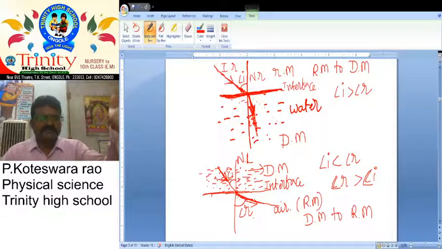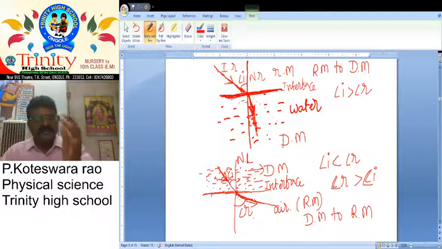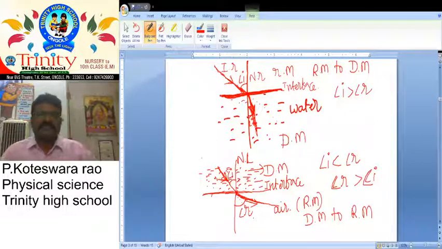And if the light ray travels from denser medium to rarer medium, why is the light ray more deviated away from the normal line? This answer comes only from refractive index. So do you know about refractive index?